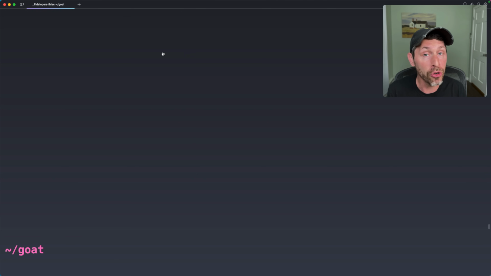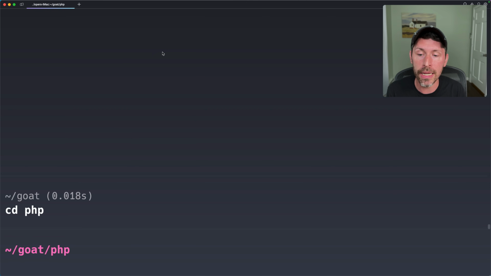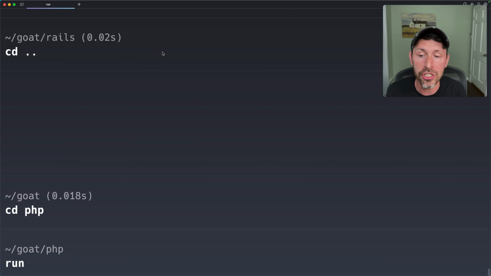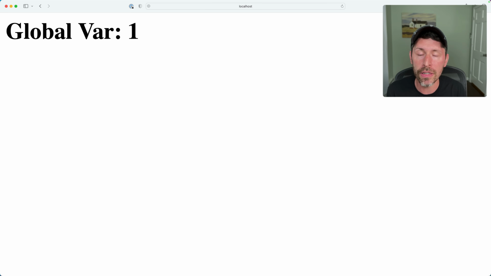Now, I think you know where I'm headed with this, right? We'll head to PHP. We'll start our PHP server here. In this case, it's a Laravel application. And let's head on over. Global variable 1. Refresh the page. Still 1. Refresh the page. 1, 1, 1, 1. It doesn't increase, right?